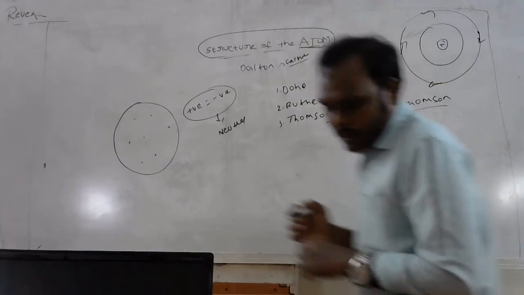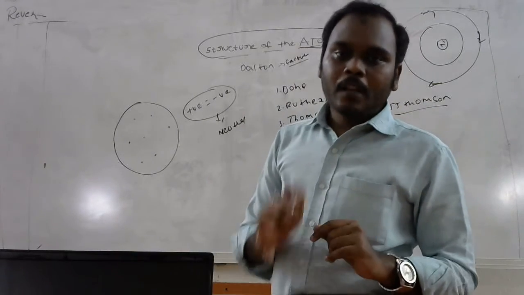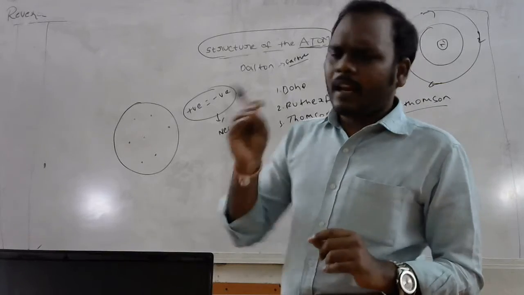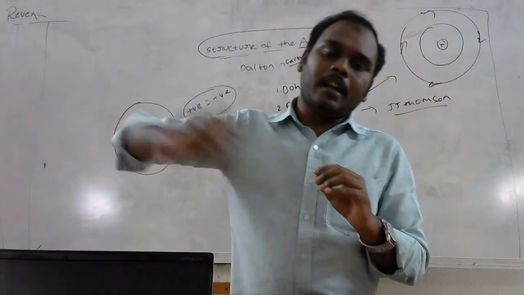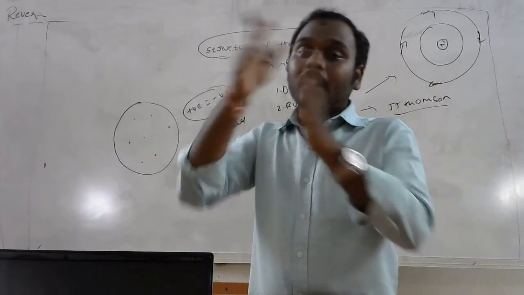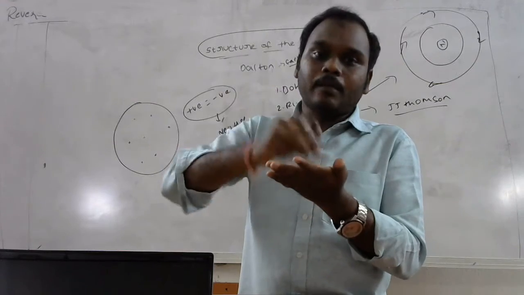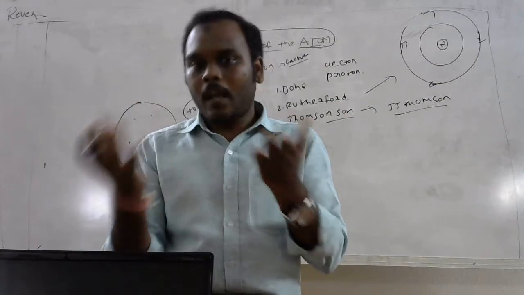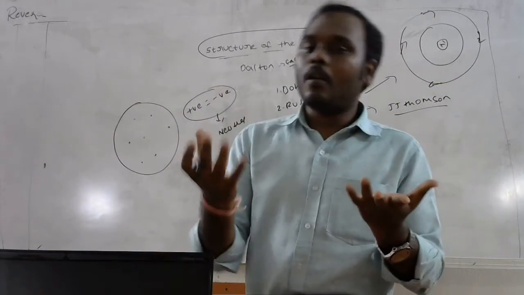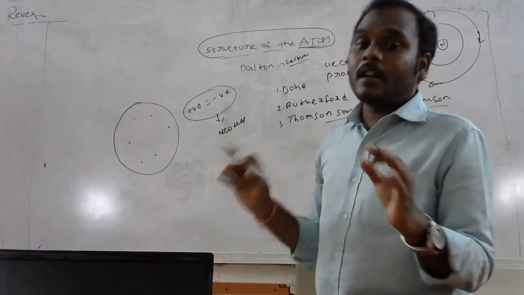But this Rutherford theory completely failed because of some drawbacks. He said that the electron in the orbit is constantly accelerating. After some time, the electron decelerates and falls into the nucleus. If that electron falls into the nucleus, the atom will collapse. If the atom collapses, no world is possible, no material is possible. So this is the major drawback of Rutherford.